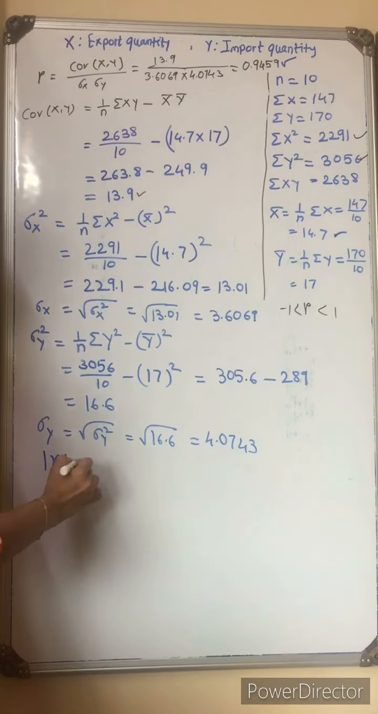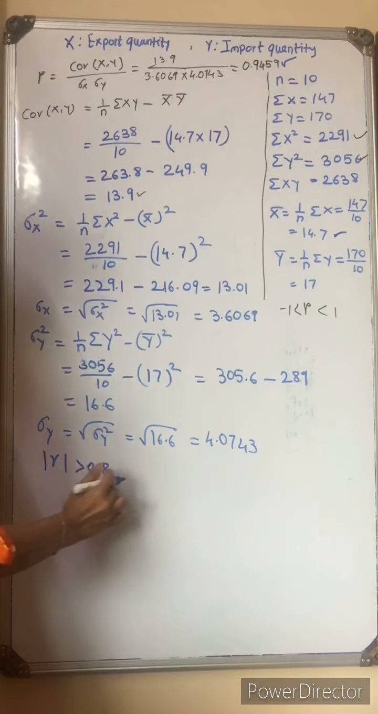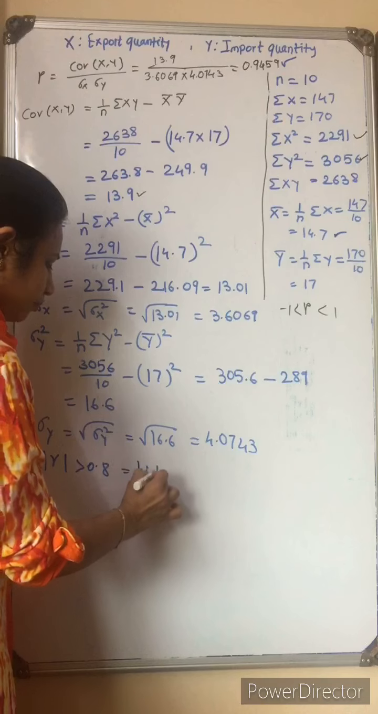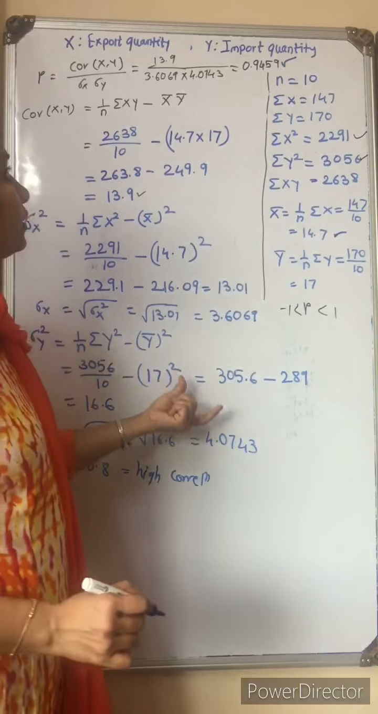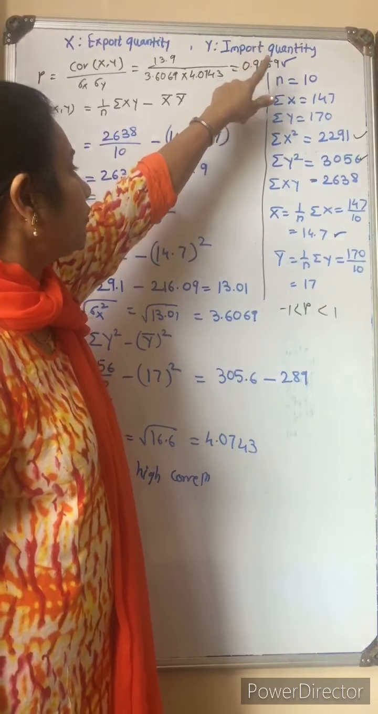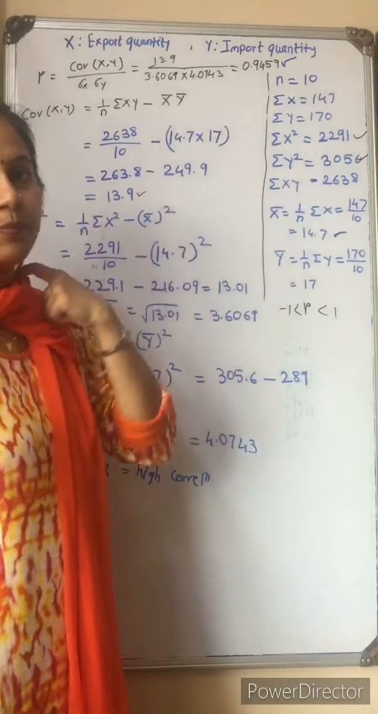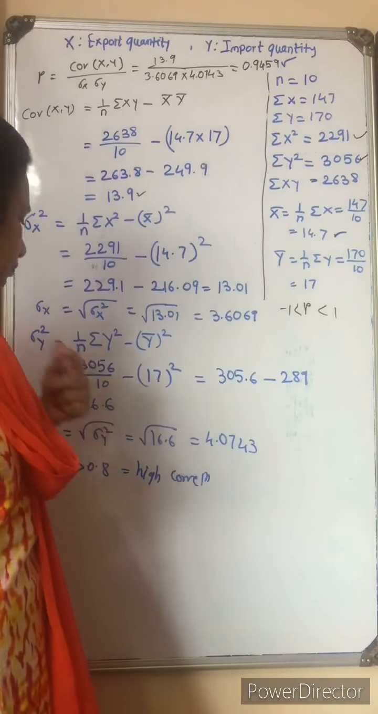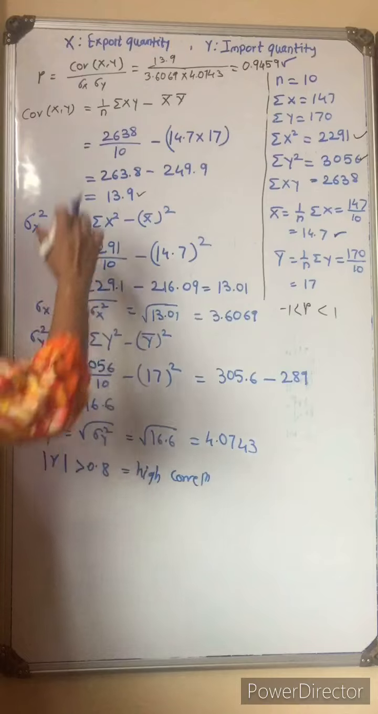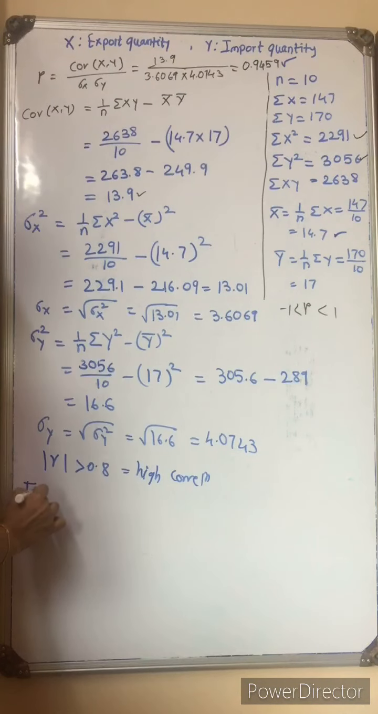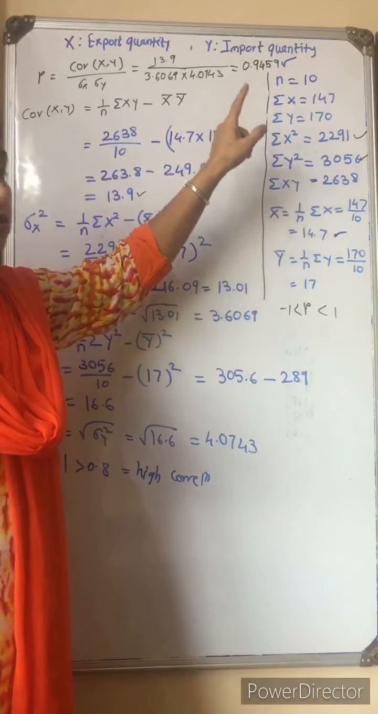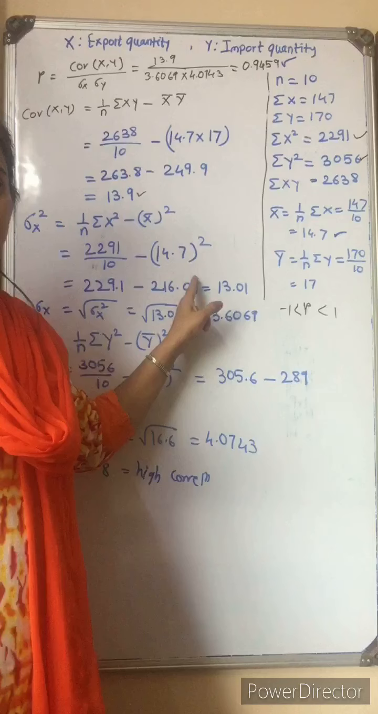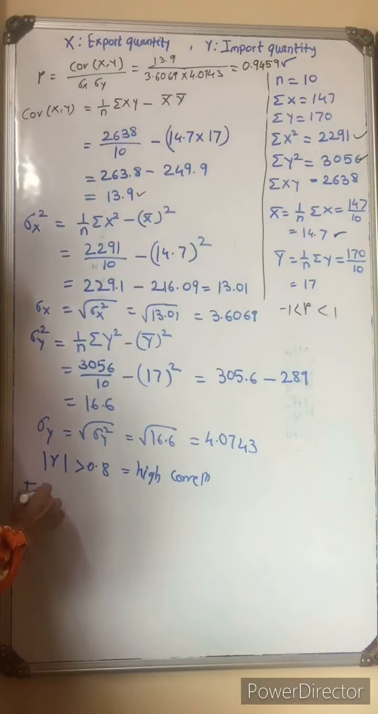If you remember, we write if mod R is greater than 0.8, we have high correlation. So in this example, we interpret the value as there is high positive correlation between the quantity of export and quantity of import. This is the result. Your answer is 0.9459. It is a must to interpret the data in correlation. So what is interpretation?